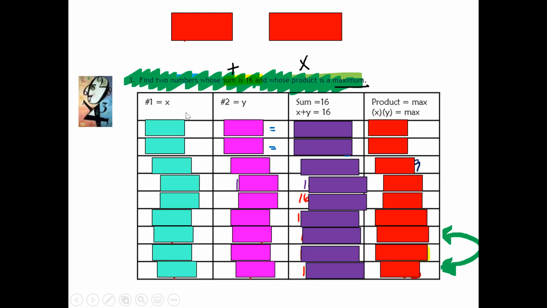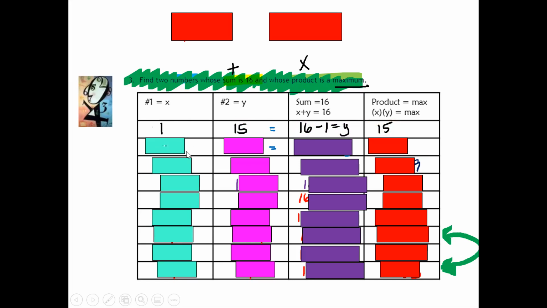So let's say my first number is 1. My second number has to be 16 minus 1, which is 15. Does 1 plus 15 equal 16? Yes, I just want to make sure that's tracked. And what is your product? 1 times 15 is 15. Let's make another guess.